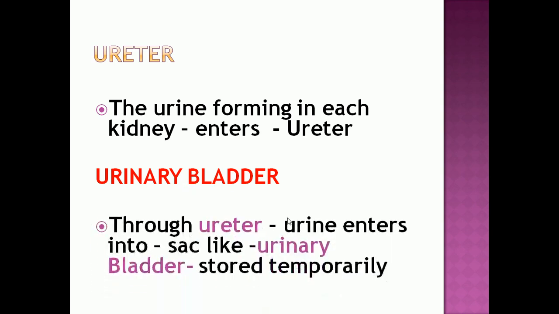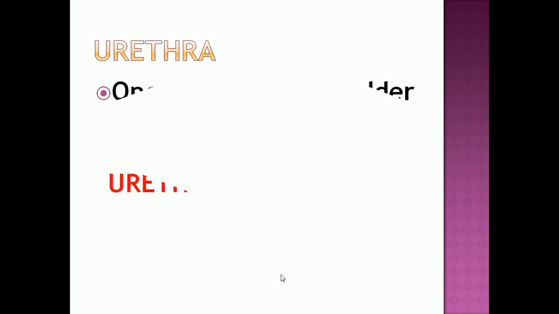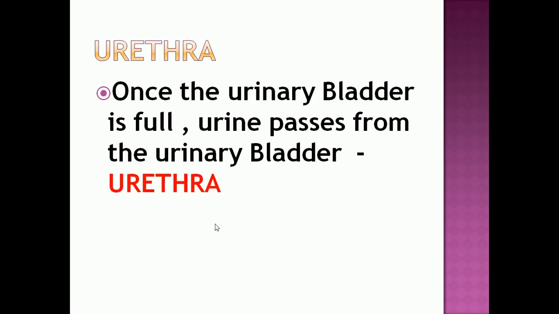Through the ureter, urine enters into the sac-like urinary bladder, where the urine is stored temporarily for some time. After that, the stored urine will be passed through the organ called the urethra. Once the urinary bladder is full, urine passes from the urinary bladder into the urethra.